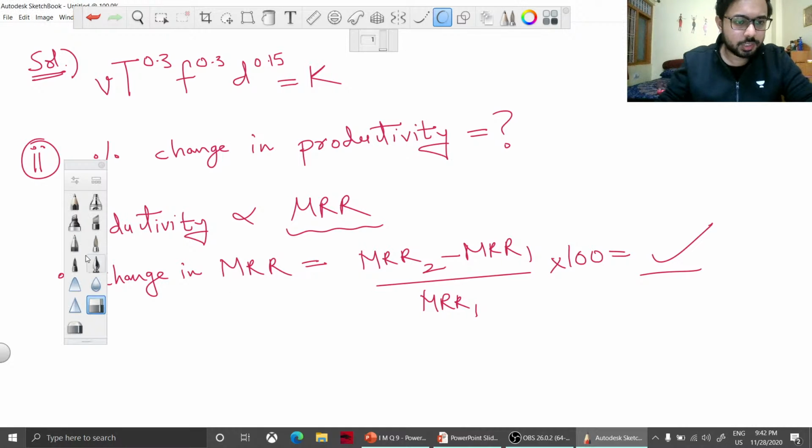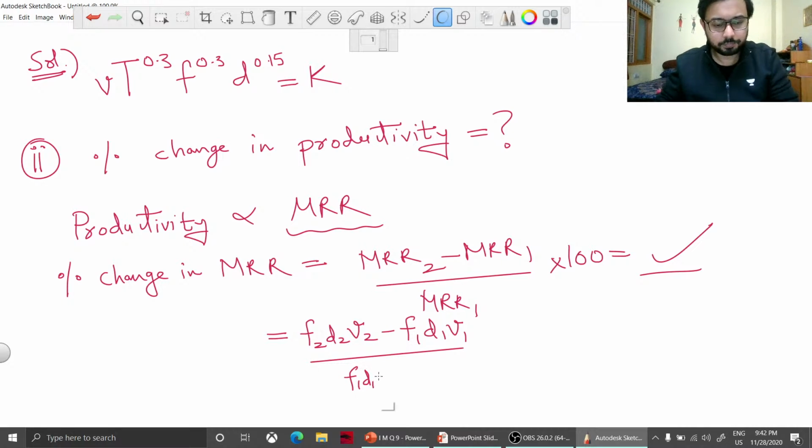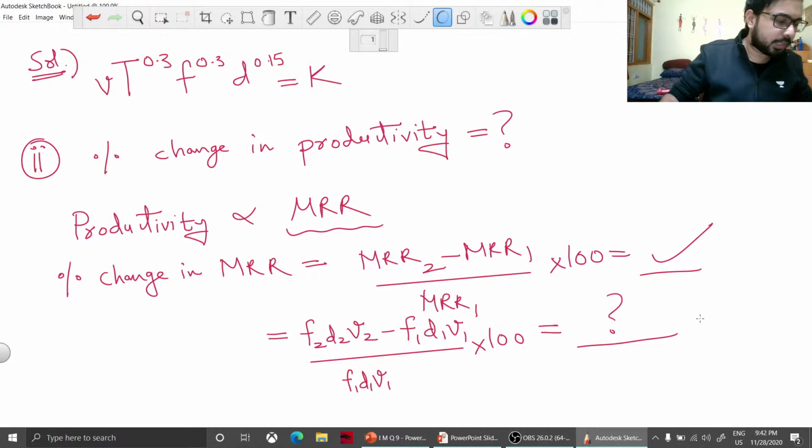So percentage change in material removal rate will be F2 D2 V2 minus F1 D1 V1 divided by F1 D1 V1 into 100. So what will be the correct answer to this question? What will be the percentage change in material removal rate?